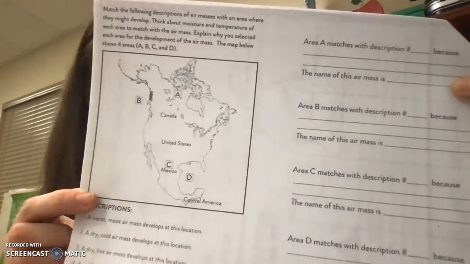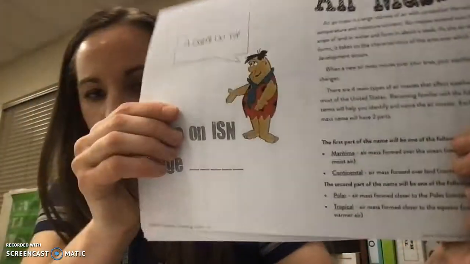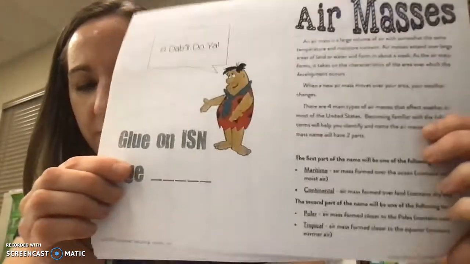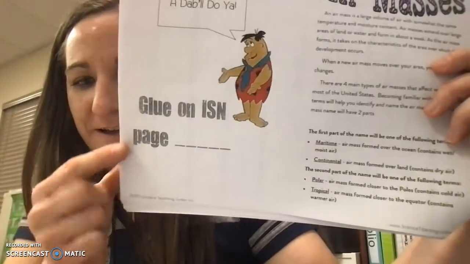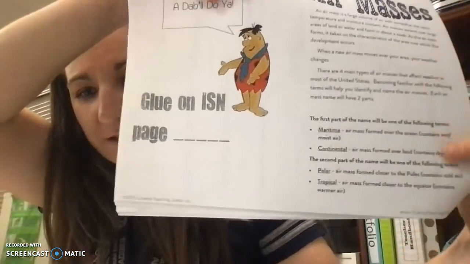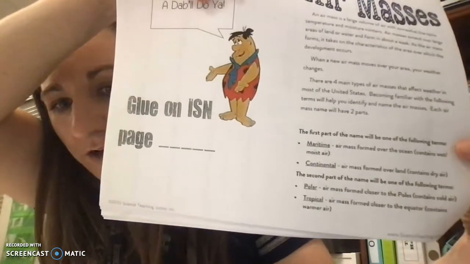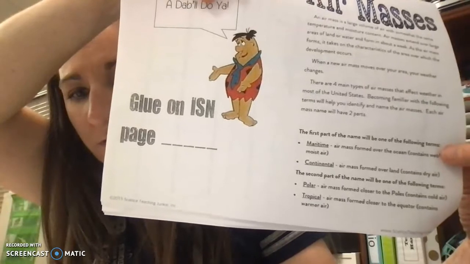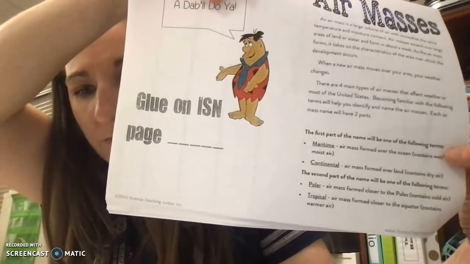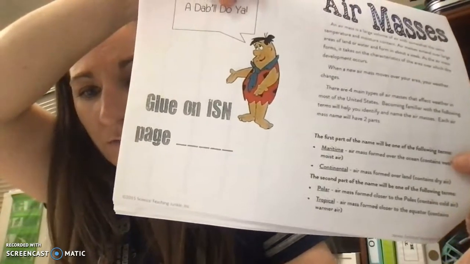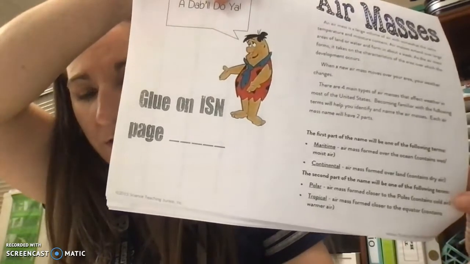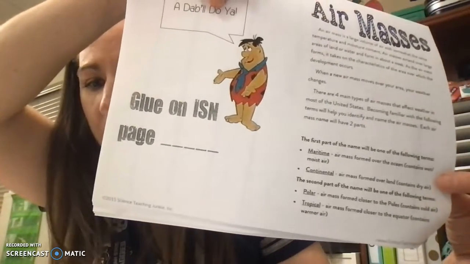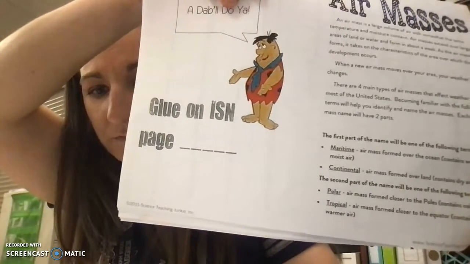And then over here, it says the name of the air mass is. You know the name of the air mass from this part. Sorry, this is really hard to get lined up just right. If the air is over the ocean, the first part of the name is going to be maritime, if the air mass is over the water or near water. If it's over land, it's going to be continental.